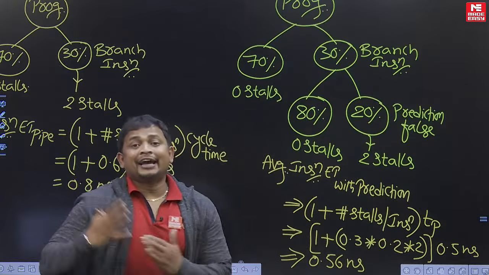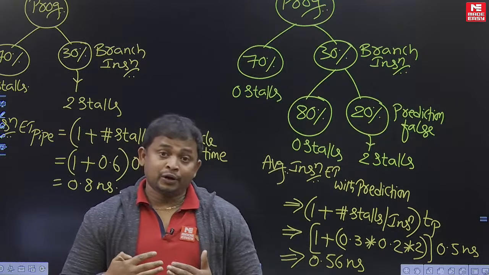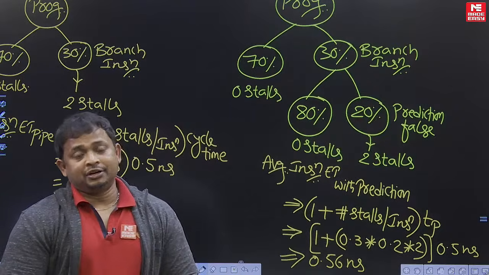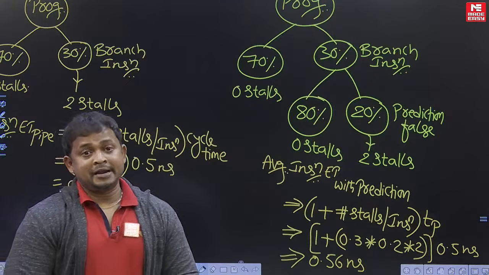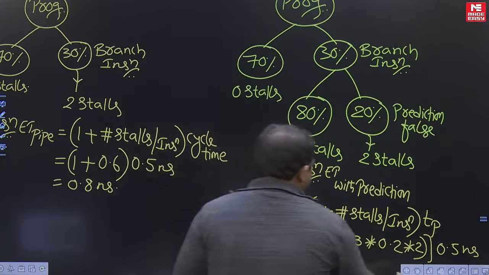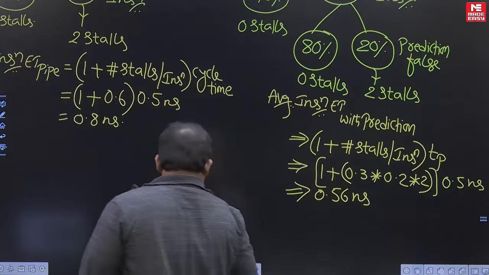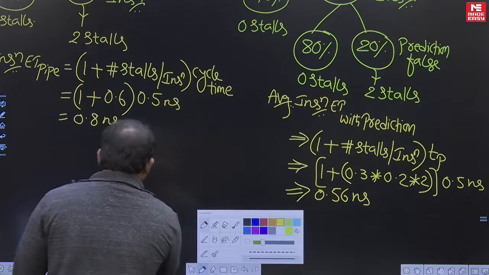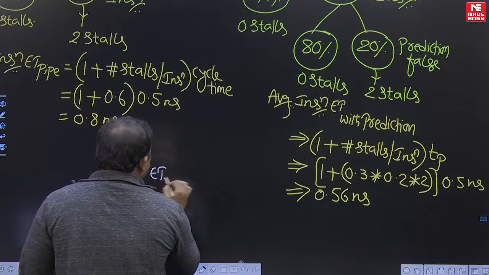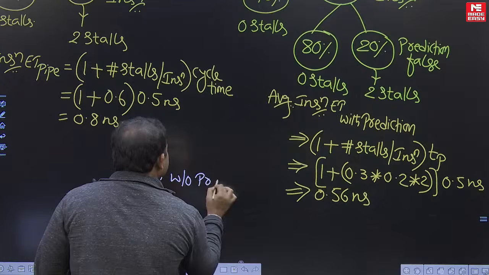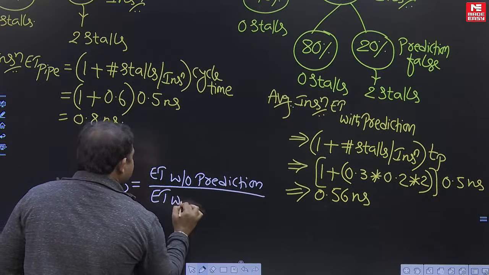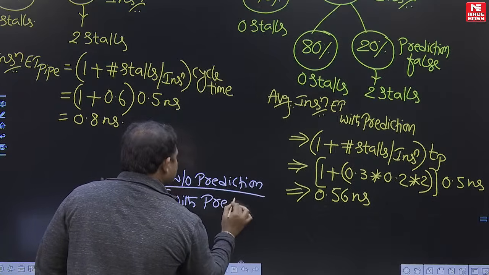Okay, so now I calculated the execution time of a program in the pipeline without branch prediction and also with branch prediction. Now report the speed up of a pipeline using prediction over no prediction. Okay, so speed up S equal to execution time of pipeline without prediction and execution time of pipeline with prediction.